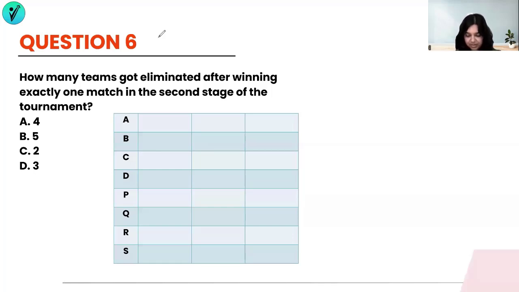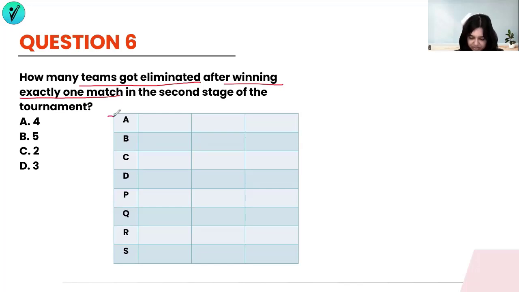Question 6 here. How many teams got eliminated after winning exactly 1 match in the second stage of the tournament? So they're looking at the second stage. We just saw the second stage. There will be a quarterfinal, a semi-final, and a final. And they're looking at the teams that got eliminated after winning exactly 1 match in the entire second stage.